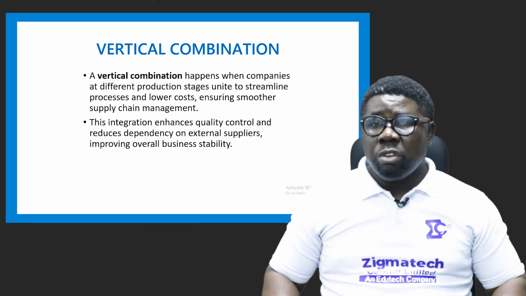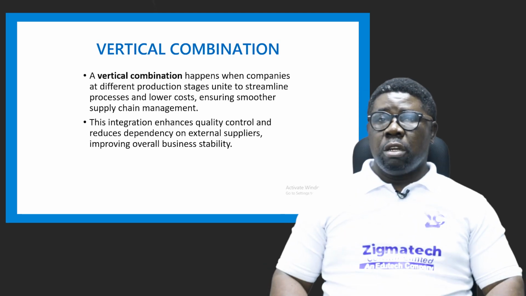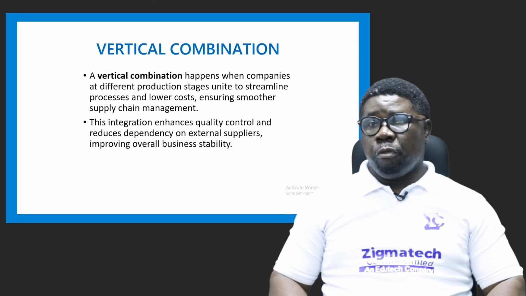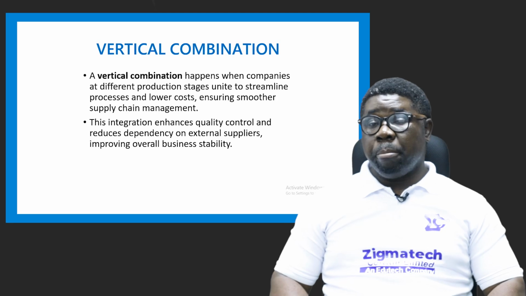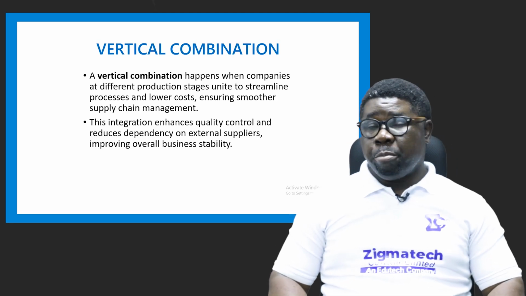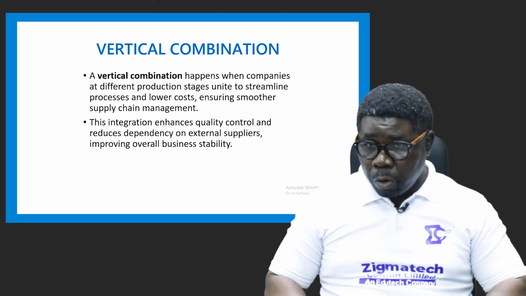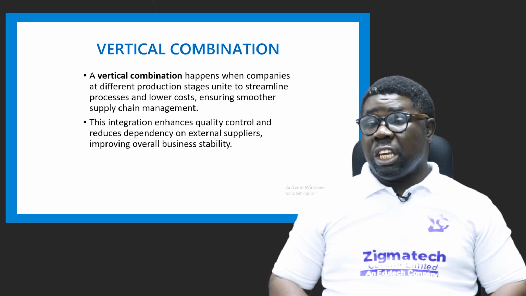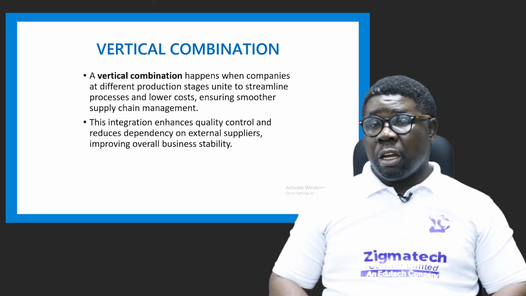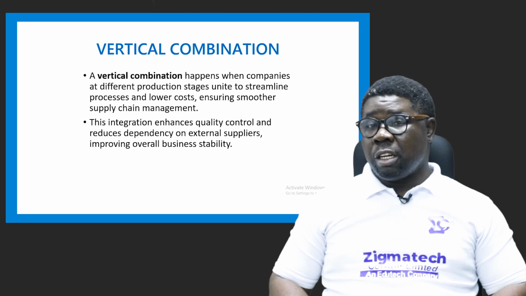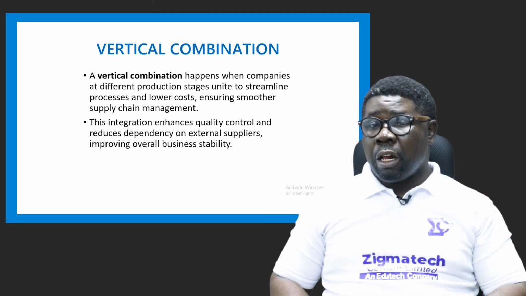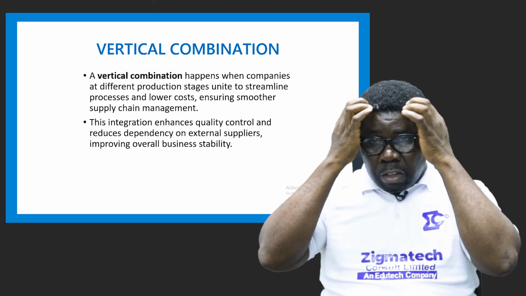Those at the primary level of production, that is, rearing of animals that can provide milk and meat, all right, can merge with meat processing companies at the middle level of production, who also can actually merge again with retailers and distributors of meat and milk, right? These are the levels of what? Vertical combination. So that's an example of what it looks like.